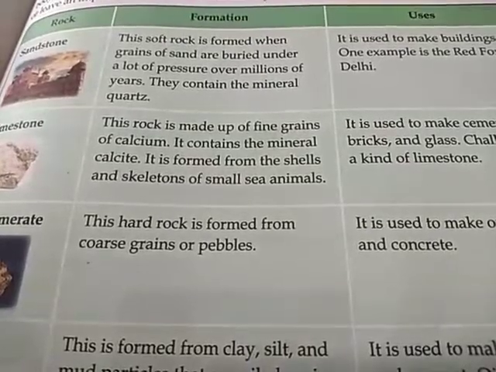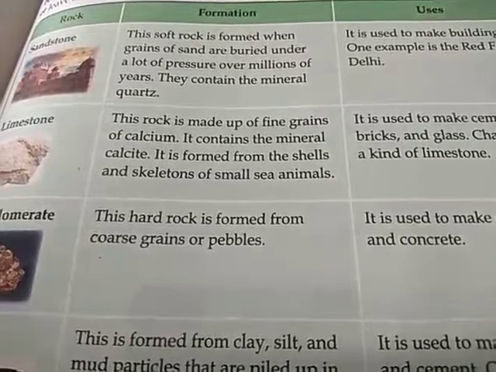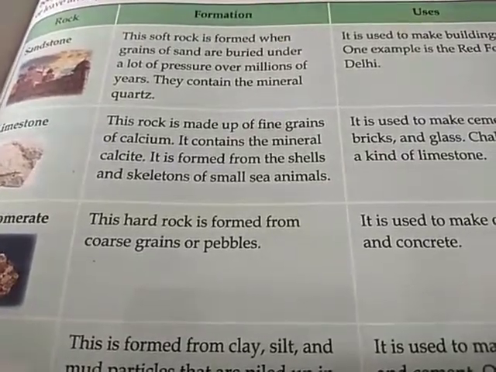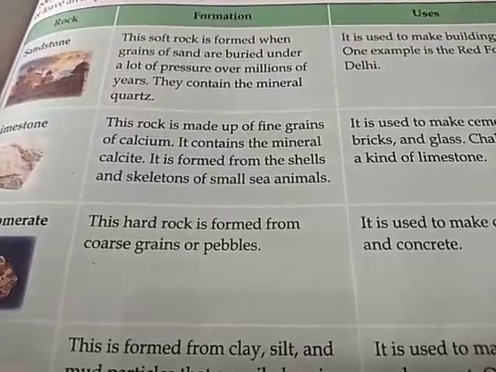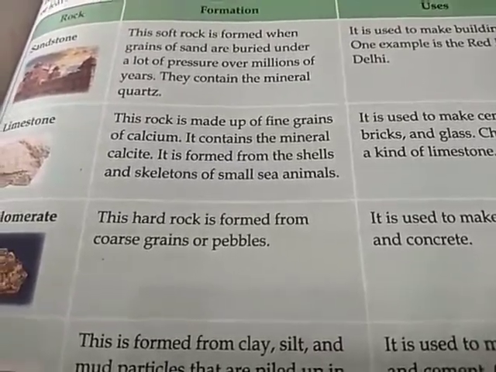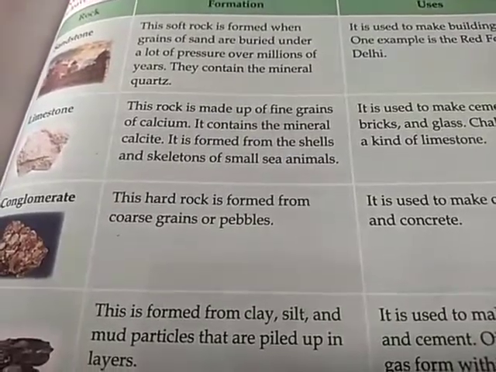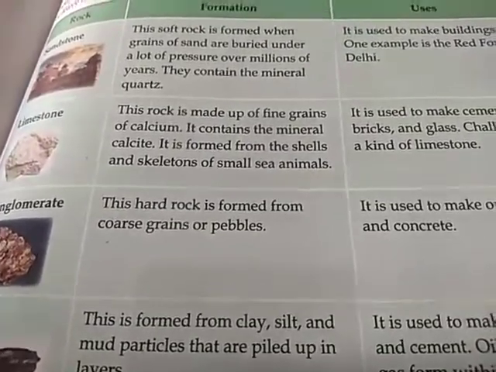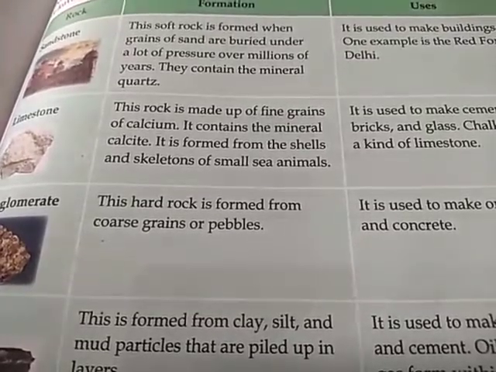Now when the geologists were digging the earth, they found bones of some animal buried inside the earth. Those bones which were preserved were the fossils of the dinosaurs. Through that only we know that there were animals like dinosaurs millions of years ago.